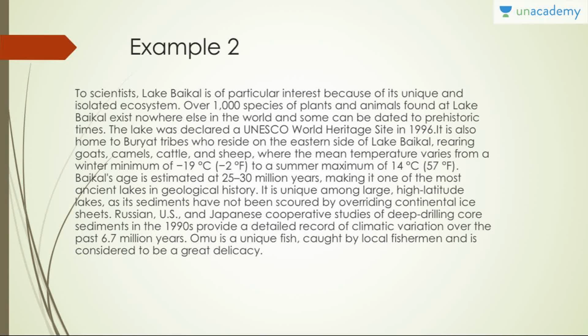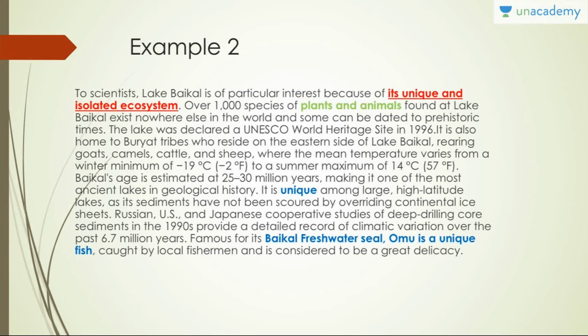So this is the second example. Take 5 to 7 seconds and just go through it. Yeah, so in this example, as you can see, we're talking about Lake Baikal, which is visible in the first line again. So you need to know the context. And now the colors that you see, the colored words, the red colored word, as usual, is unique and isolated ecosystem. The green word is plants and animals, and the blue words are unique Baikal freshwater seal. Omul is a unique fish.